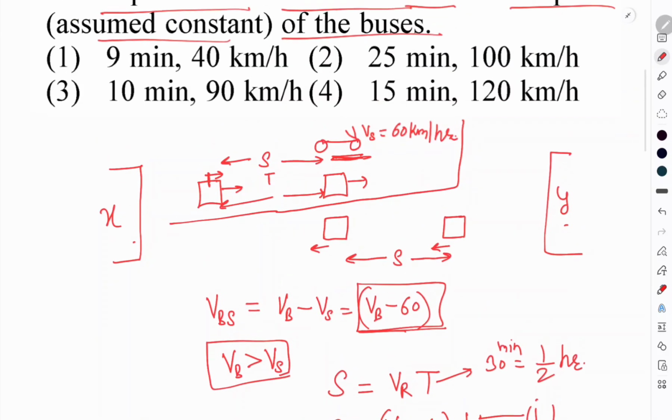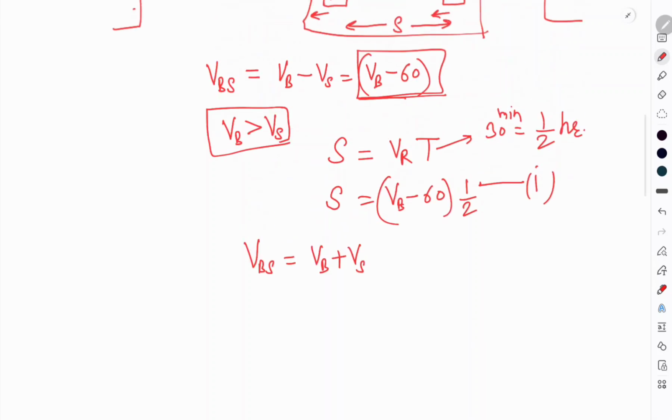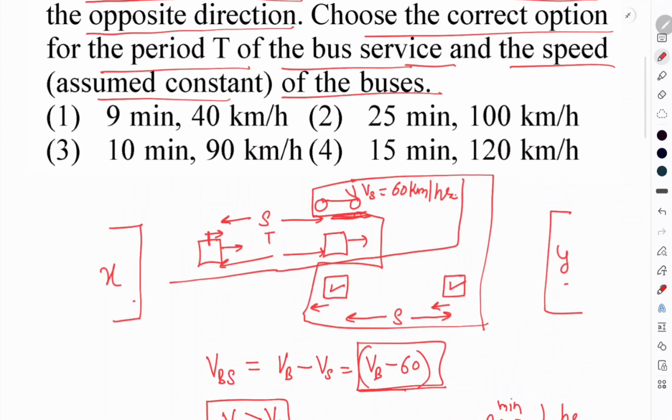Now let's talk about these three objects, this bus, that one, and the scooty. In this case, the relative velocity of the bus with respect to the scooty will be Vb plus Vs, because the bus and scooty are both moving in opposite directions.